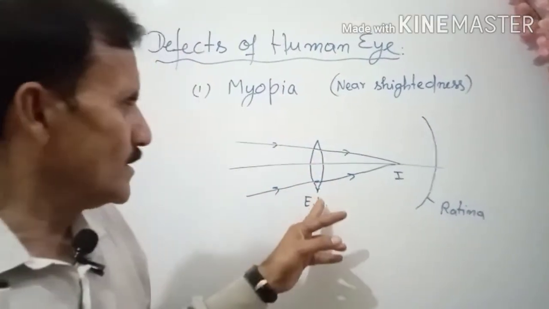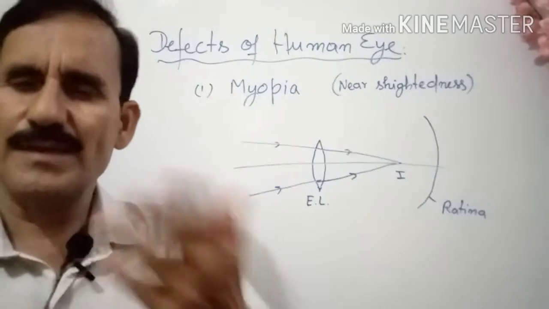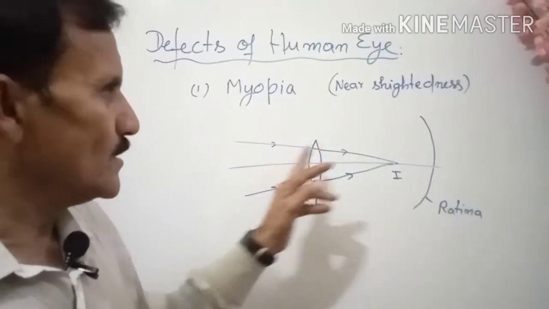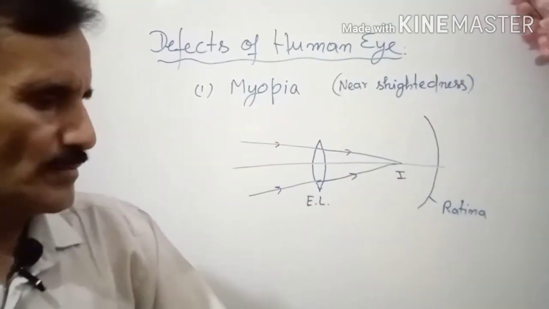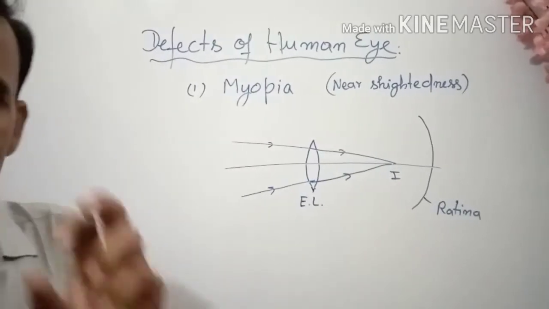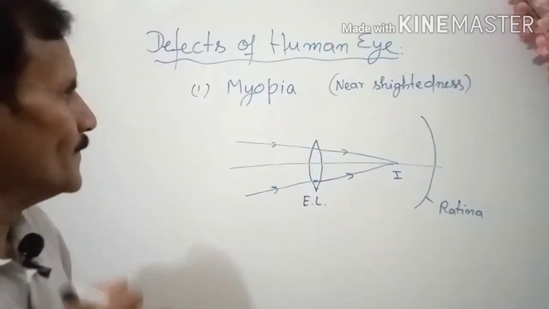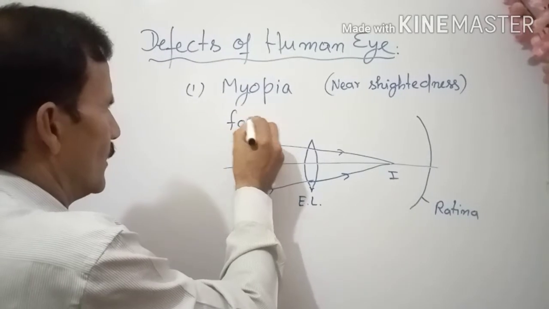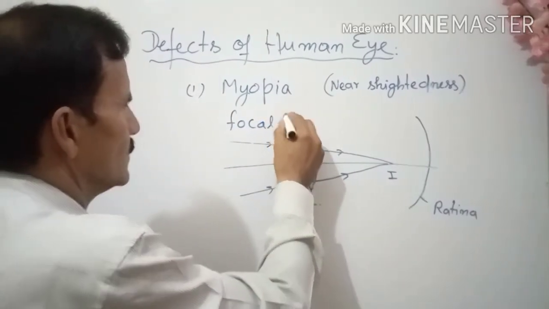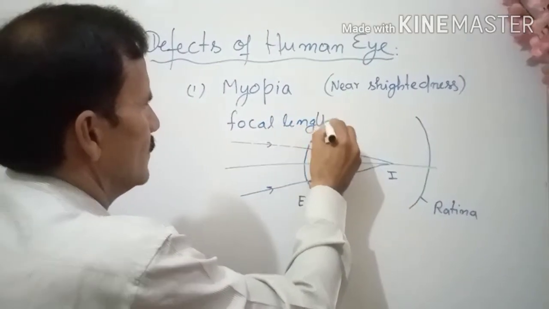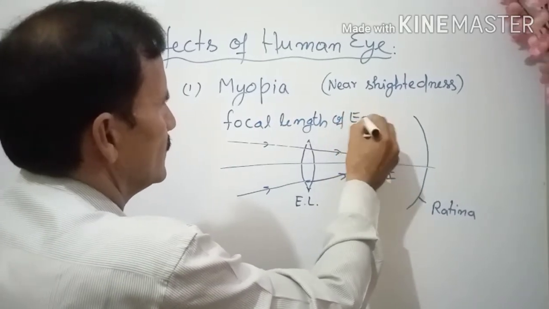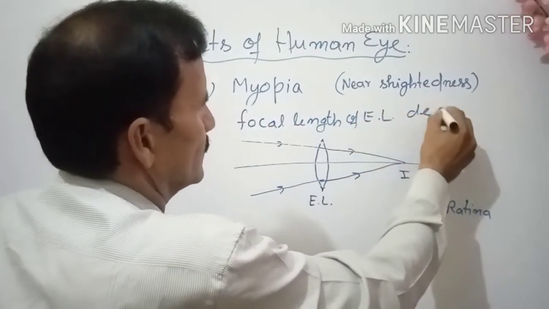So when this focal length decreases by any means, then you are not able to see farther objects. The second focal length of the eye lens decreases.